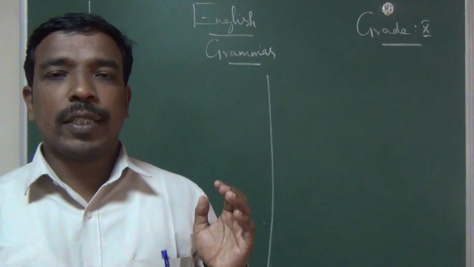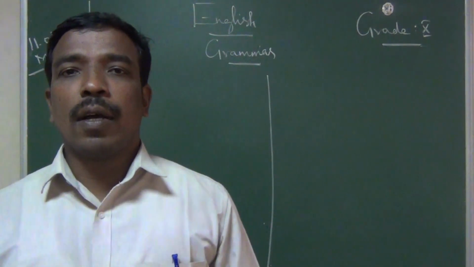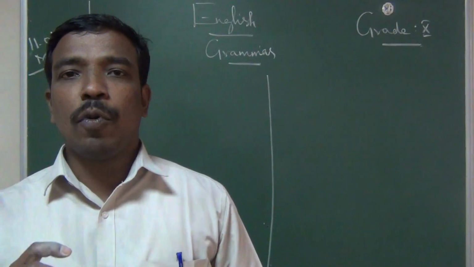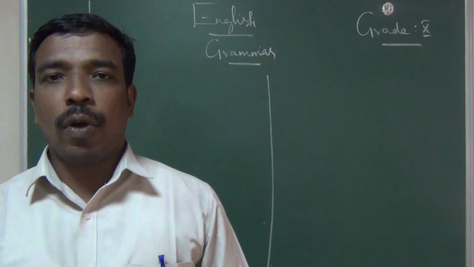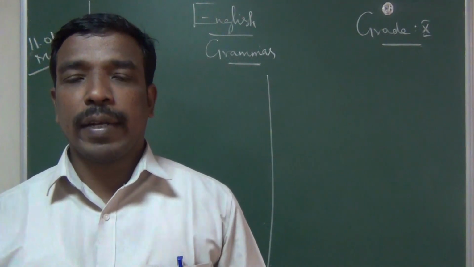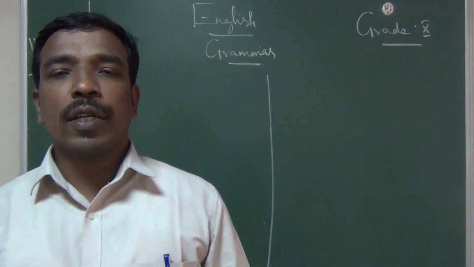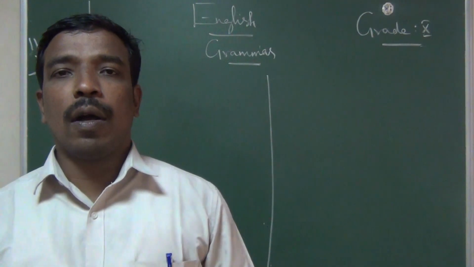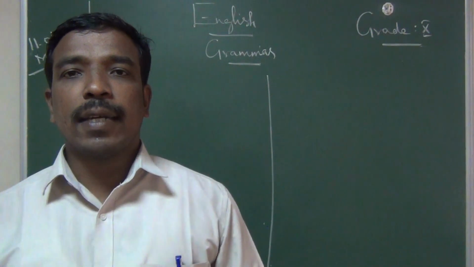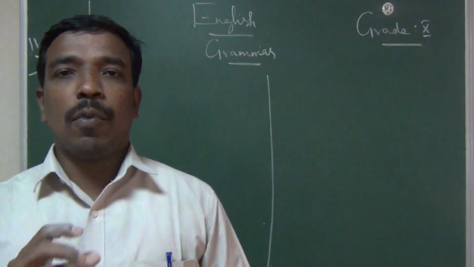When you are changing a compound into simple or complex into simple, you follow this method. What is a complex sentence? A complex sentence has one main clause, and one or more than one subordinate clause will come. What is a compound sentence? A compound sentence means two main clauses connected by a coordinating conjunction. Last class I explained all those things in detail.